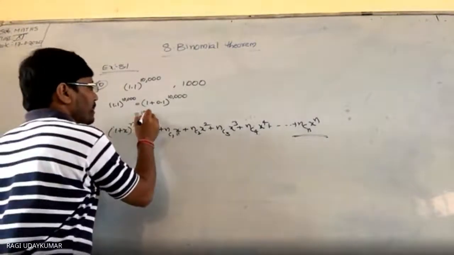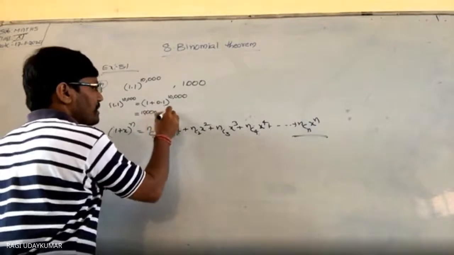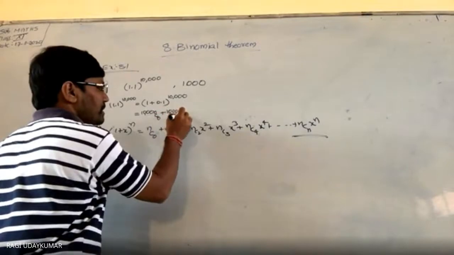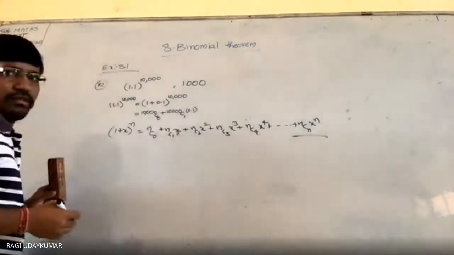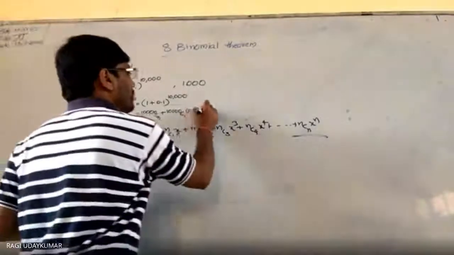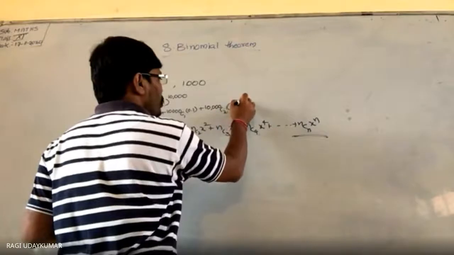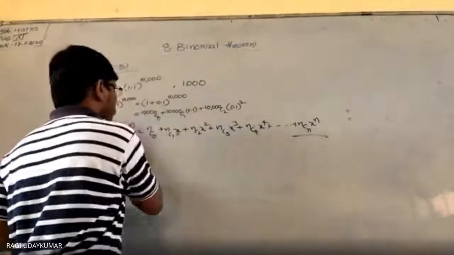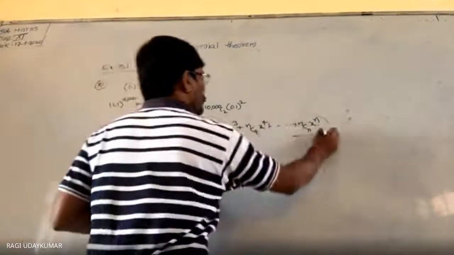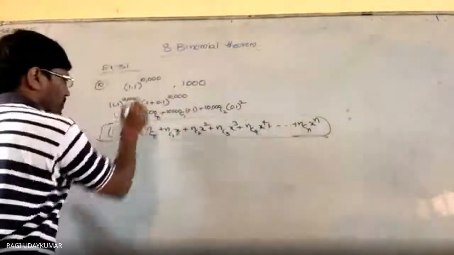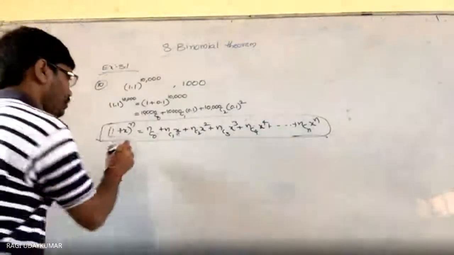So what do you get here? 10,000 C0 plus 10,000 C1 times 0.1, next 10,000 C2 times 0.1 whole square. We keep it this way and expand. Next, the 10,000 C0 value is 1, you know that.